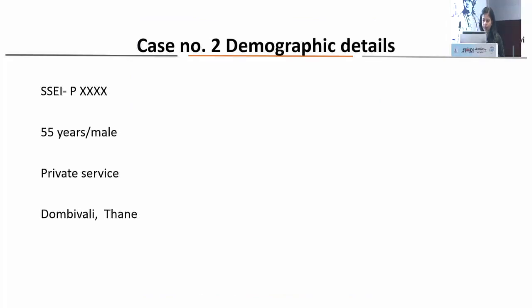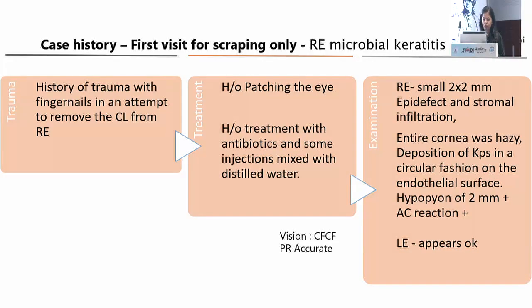This is the next patient, a 55 year old male from Thane. He came with a history of trauma with a fingernail. He was unable to remove the contact lens from the eye, which was already removed. So he had a trauma with the nail. Later on, the patient had some patching done at a local ophthalmologist, and antibiotics mixed with sterile water were given. When the patient came to us, the vision was CF, PR was accurate, and in the right eye the patient had a lesion of 2 into 2 millimeters with epithelial defect and 2 mm of hypopyon.